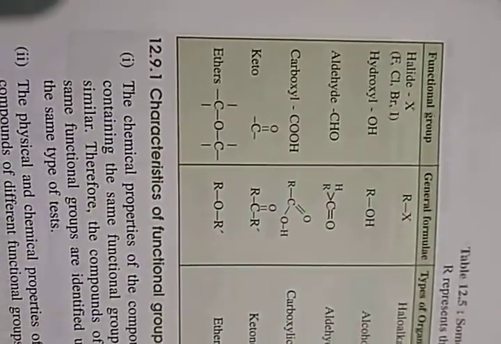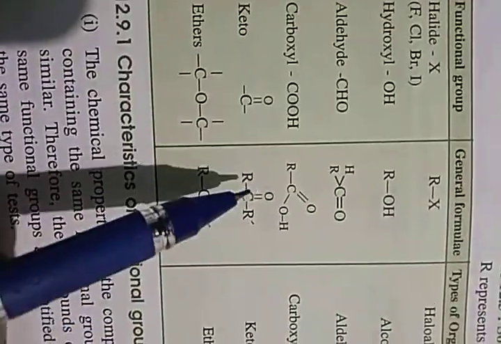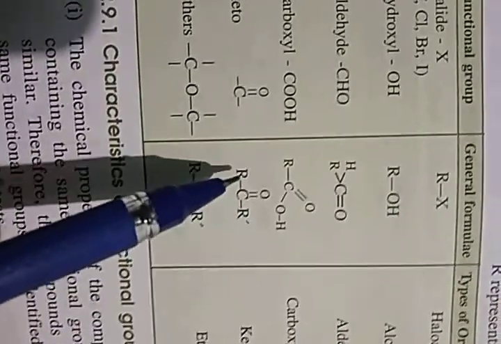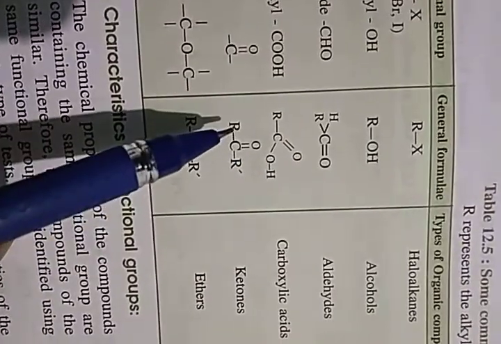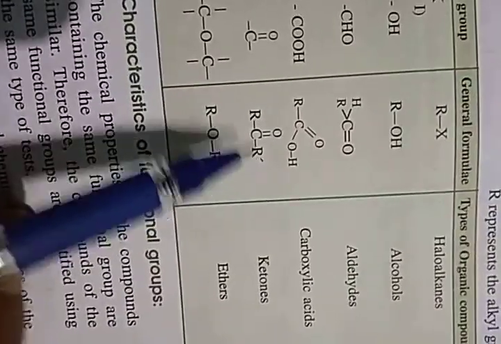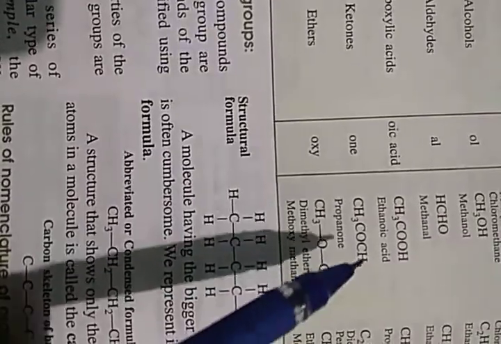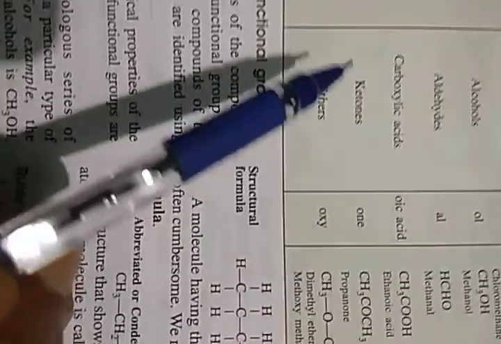So, one is the keto group, or we call it ketone. If this CO is added, here are two R's. One is R, another one is R dash. Both represent alkyl groups. Here it is CH3 for one R, and CH3 for another R, R dash.